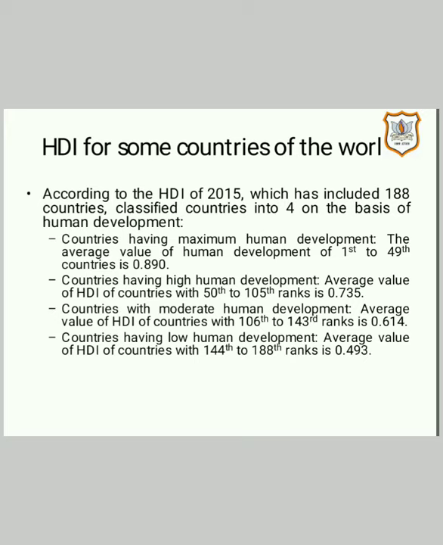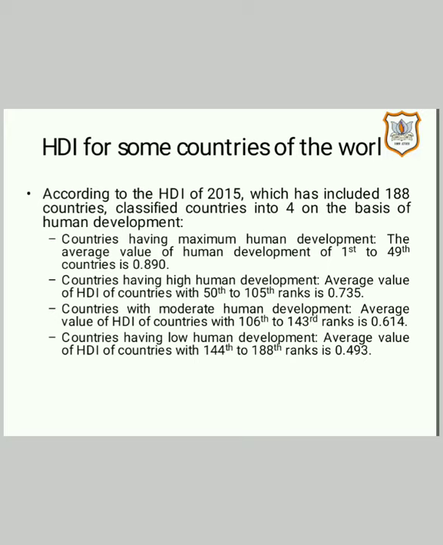Similarly, next category is countries having high human development. That means these are those countries which are having human development less than the highest or maximum human development, and their average value is 0.735, and rank is between 50th to 105.